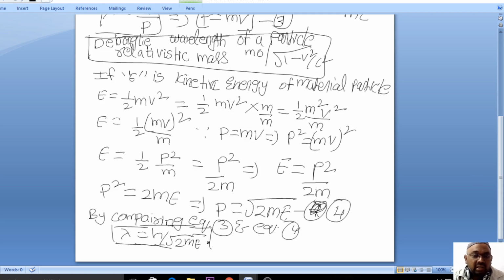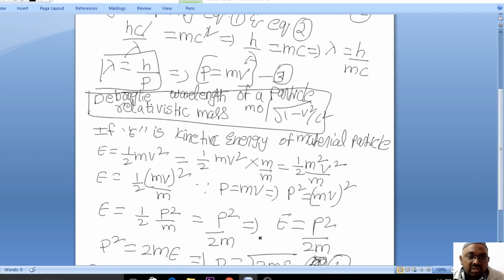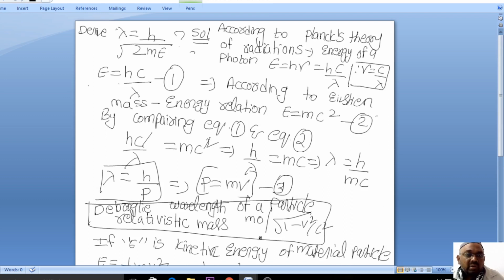Now this was the derivation which will be asked in the examination: how lambda is equal to h by under root 2mE. So with this we'll complete our talk here. In the next class we'll go for the next topic, the wave function and the de Broglie wavelength. Thank you everyone for your patience. If you have any problem with the derivation or any topic, feel free to contact me, and also feel free to come for doubt sessions. Thank you everyone.